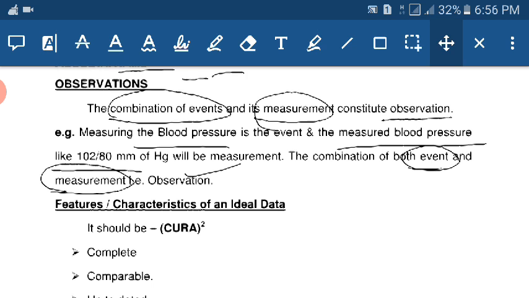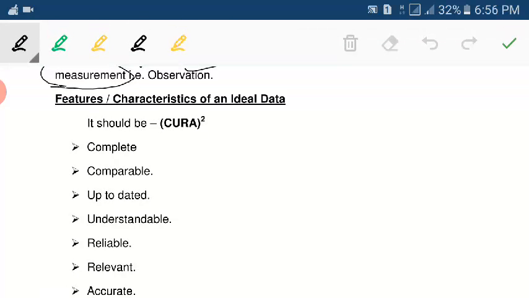Then features and the characteristics of an ideal data. It should be CCC UURRAA, that is a complete ideal data. What are the features of the ideal data?